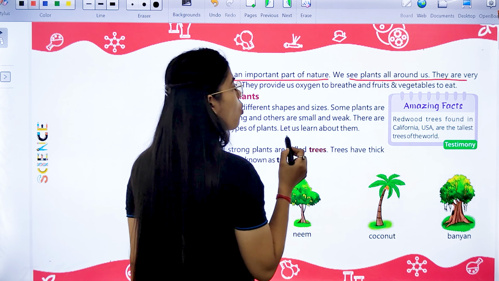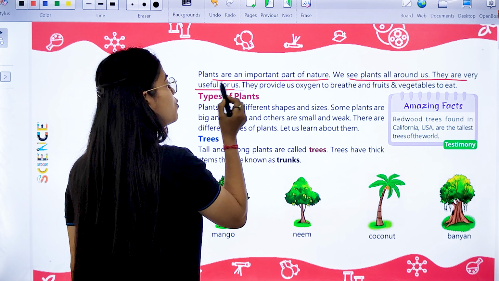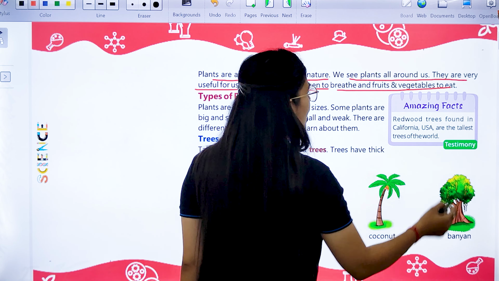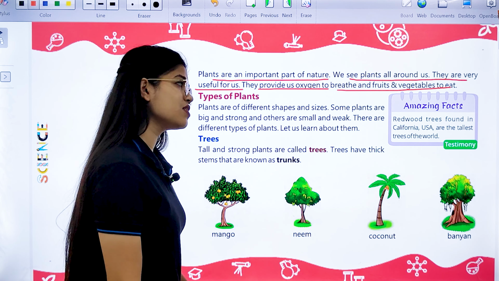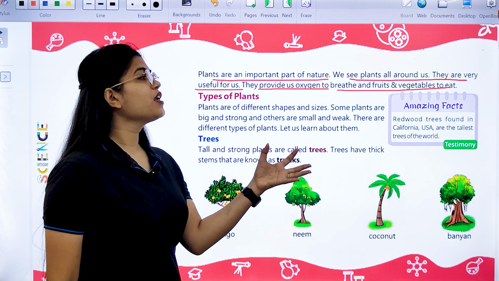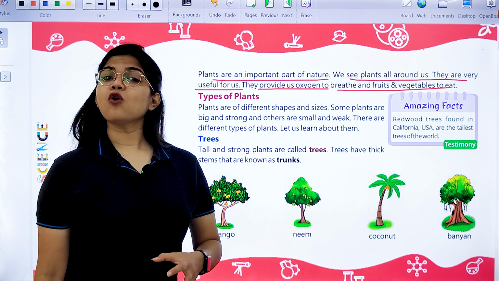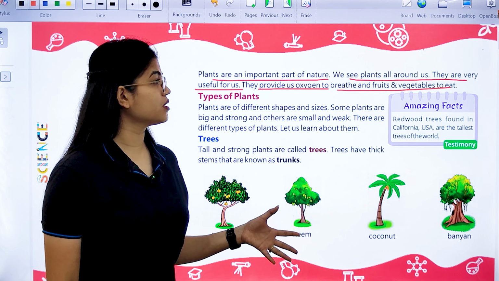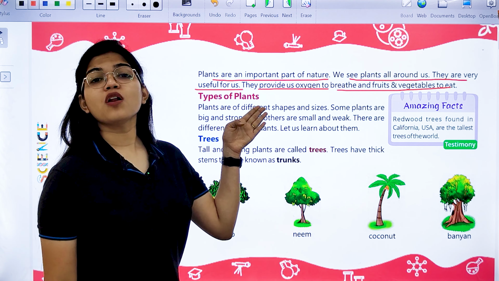Okay. Now, plants are an important part of nature. We see plants all around us. They are very useful for us. They provide us oxygen to breathe and fruits and vegetables to eat. Same thing which I told you, that they are a very important part of nature. We can see the plants almost everywhere on the earth. They are very essential for us.